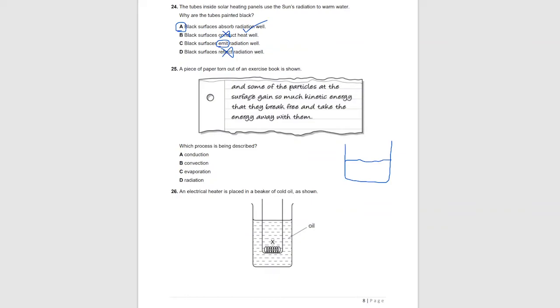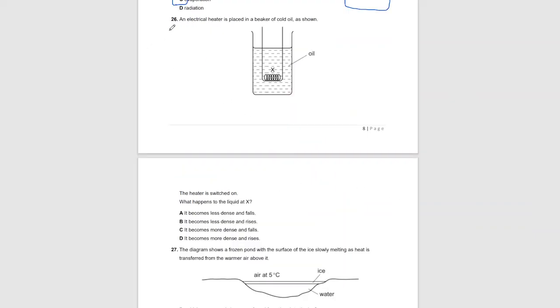Some of the particles at the surface of the liquid gain so much kinetic energy that they break free and take energy with them. So particles on the surface of the liquid gain kinetic energy because they gain heat, and the kinetic energy of those molecules increases and they break free from the water molecules and escape, taking away that kinetic energy. So it's evaporation.